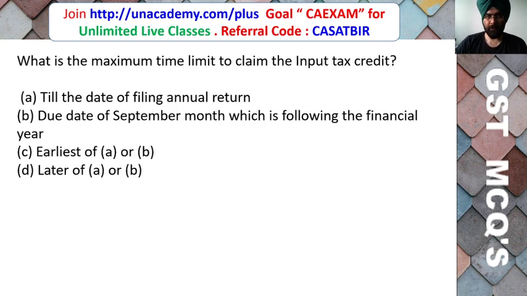What is the maximum time limit to claim the input tax credit? Till the date of filing of annual return, due date of September month which is following the financial year, earlier of A or B, later of A or B. So what is the time limit within which input tax credit can be claimed on the invoices?